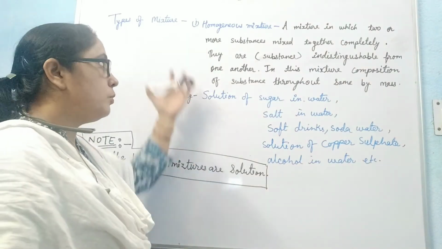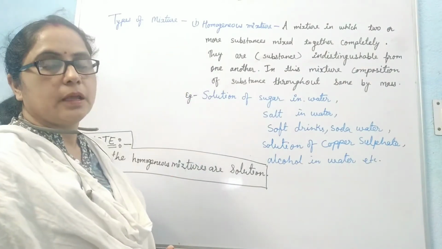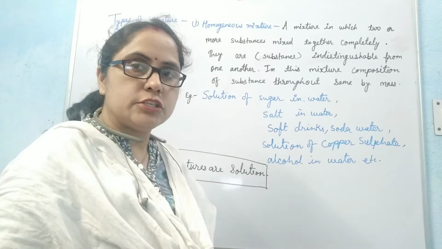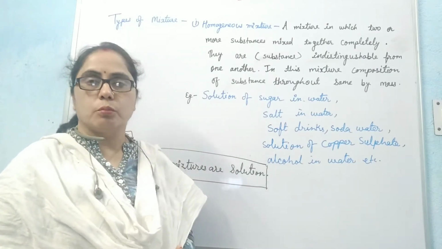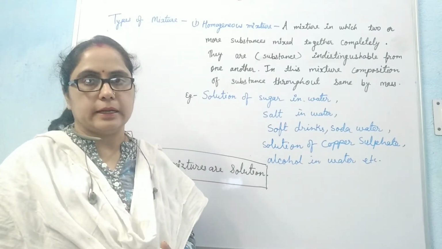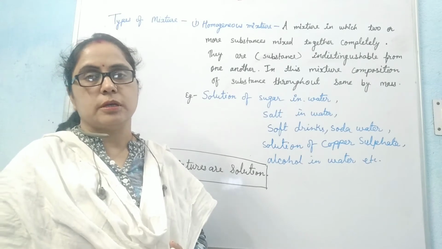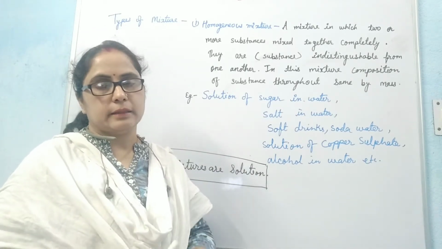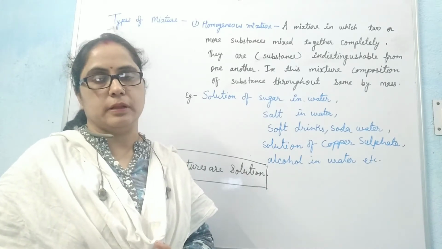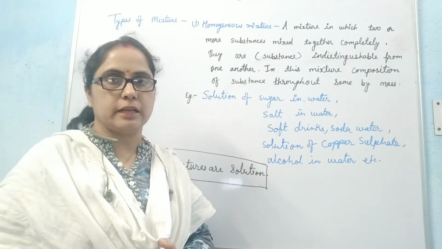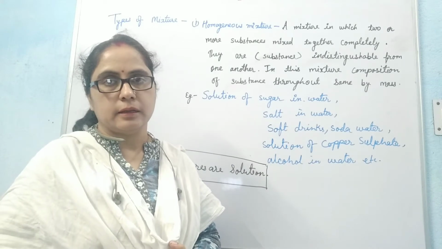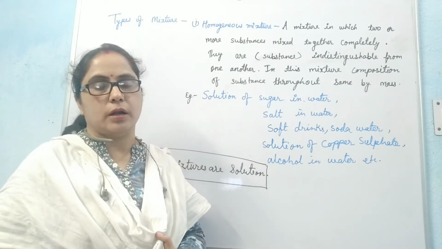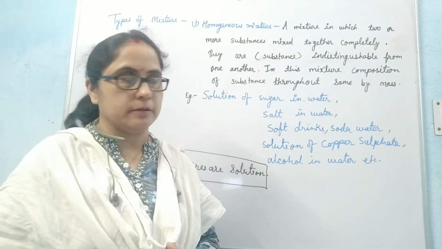First is the homogeneous mixture, a mixture in which two or more substances, either elements or compounds, mix together completely so that they are indistinguishable. They cannot be distinguished from one another. This type of mixture is called a homogeneous mixture.